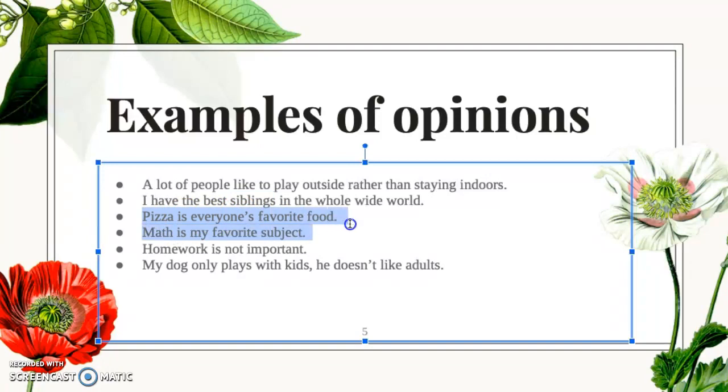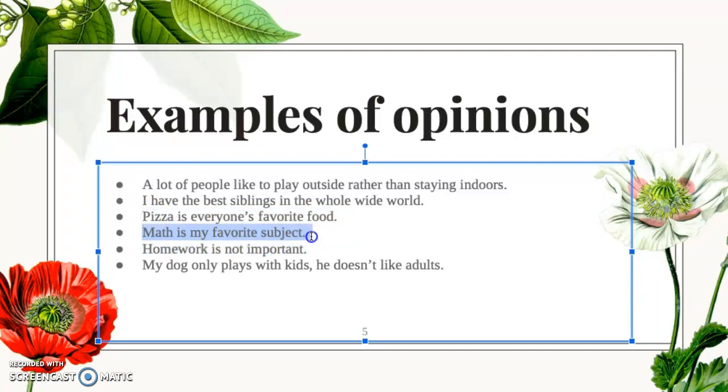Pizza is everyone's favorite food. That's another opinion. Everyone's favorite food is not pizza. Some people might like to eat rice or pasta or something else could be their favorite food. That's just my opinion. It doesn't necessarily mean that it's wrong, but it could be wrong actually. Not everybody in the whole world could actually like pizza. Some people might be allergic to the tomato and some people might just not eat pizza at all.